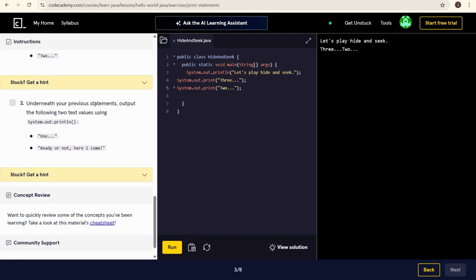Okay. Underneath those statements, I'll put the following two text values using print. System dot out dot println.